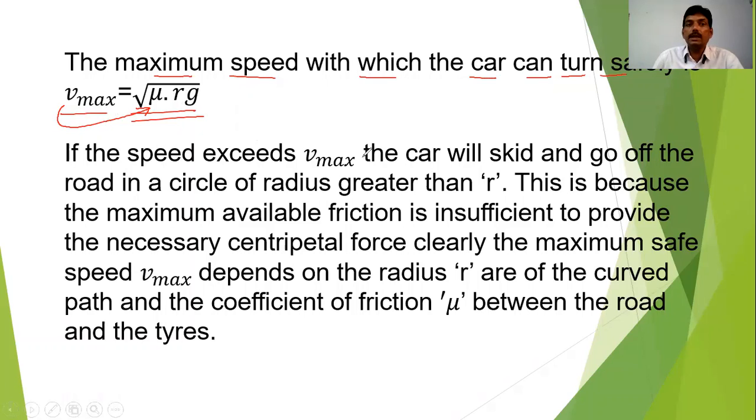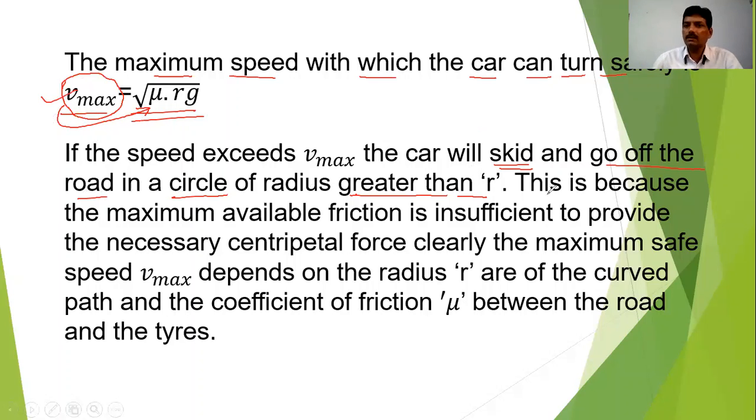So dear student, from this formula you can easily observe that if the speed exceeds this maximum velocity, then the car will skid and go off the road in a circle of radius greater than r. That means ultimately we can say that if the car exceeds this particular velocity, then it will skid away and go out of the track.